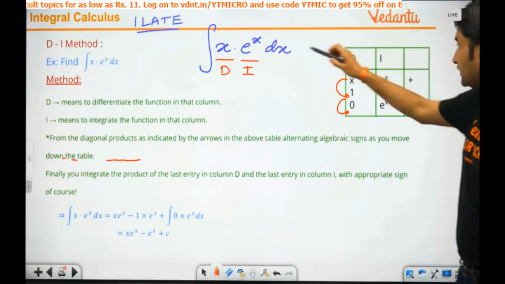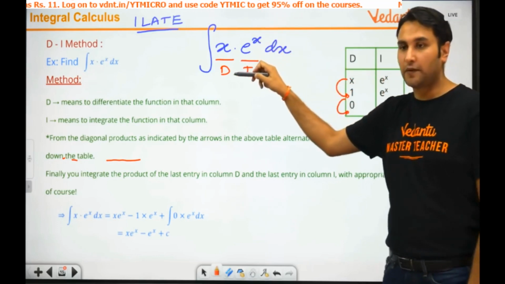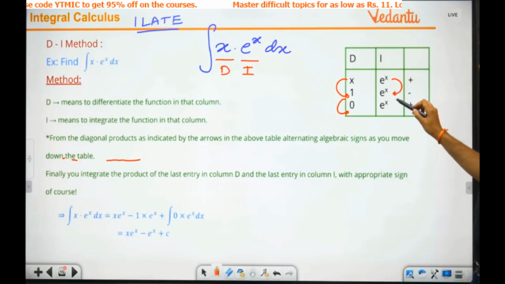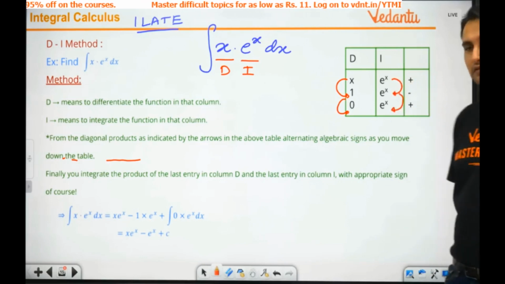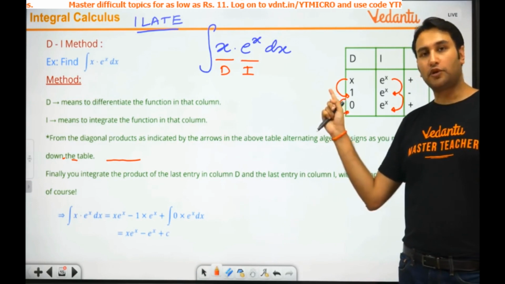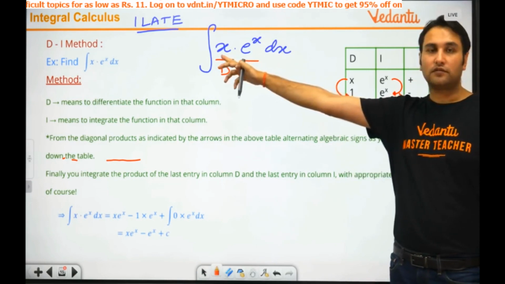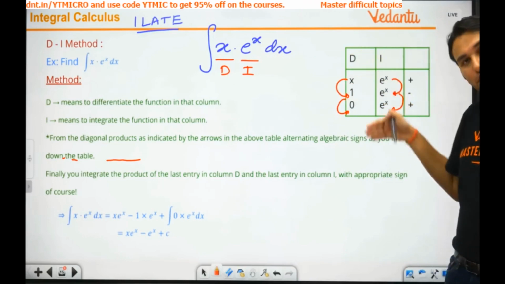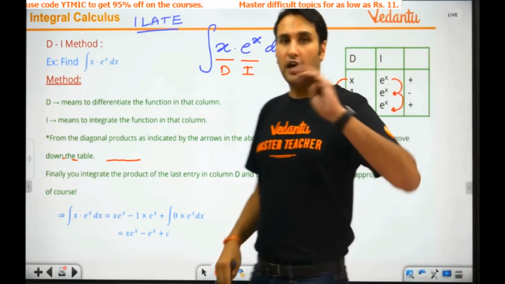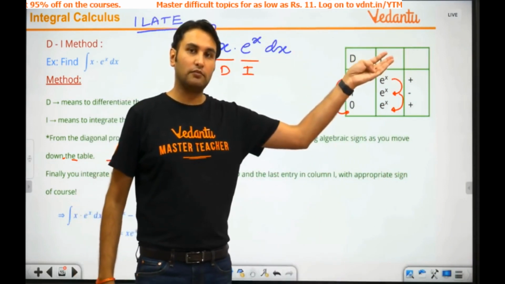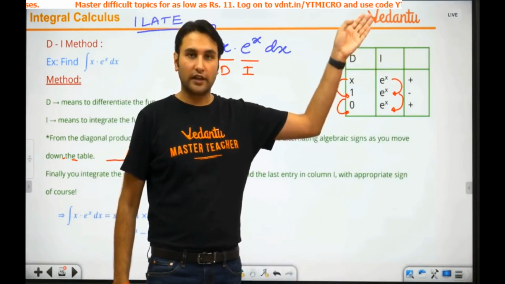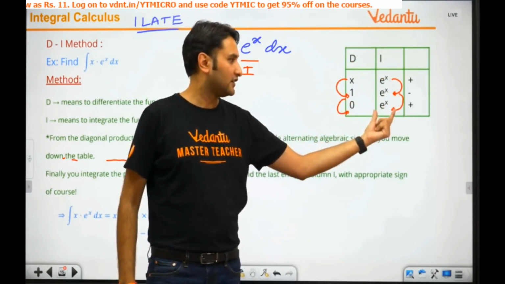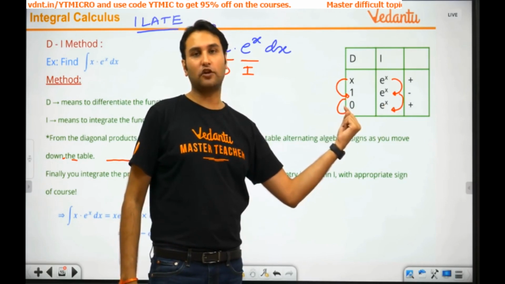Stop. Then the function which you want to integrate, e raised power x, put it here. Its integration is e raised power x. So what I did, I put the function which I want to differentiate in this table under the column D. Then I kept on differentiating till I got 0. Other function I put under the column I, which I want to integrate, and I kept integrating. Just keep integrating. Kahan tak? Jahan pe D wale column mein you have 0.